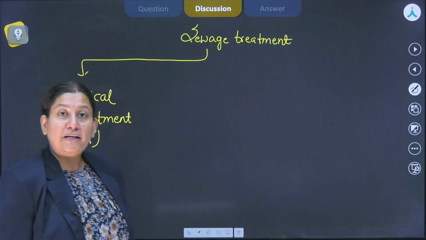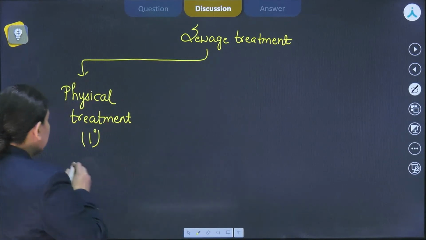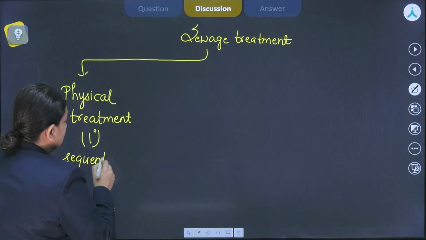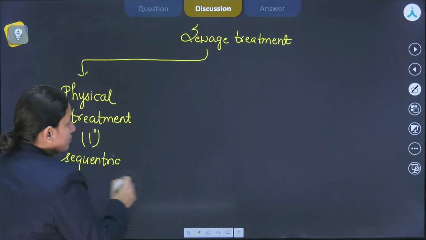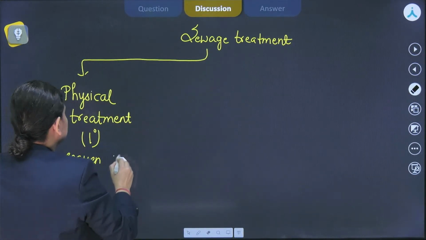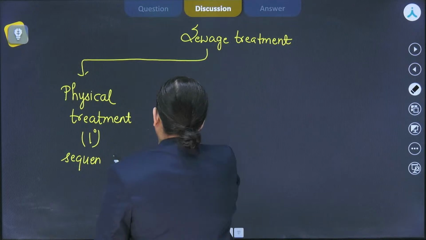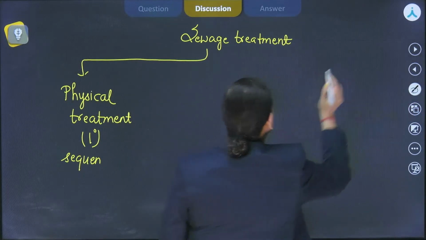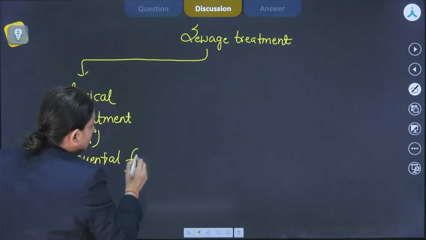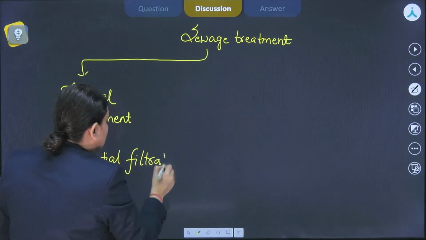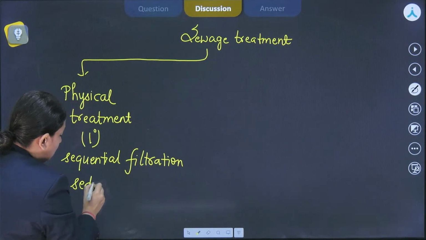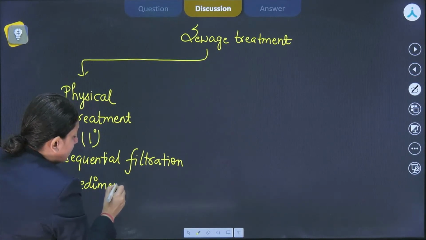The steps that we perform over here would be sequential filtration and sedimentation, right?